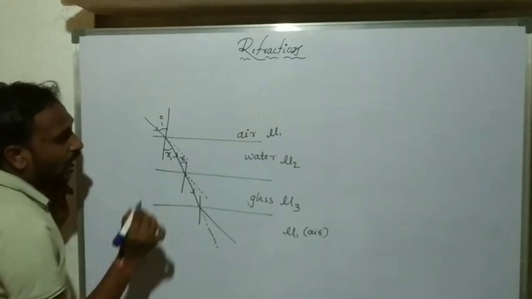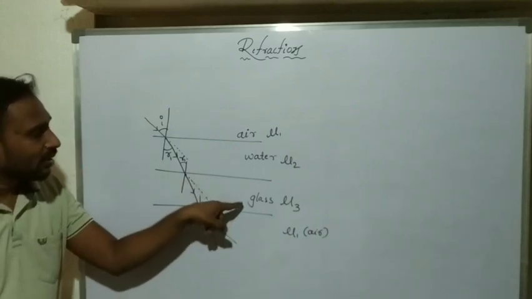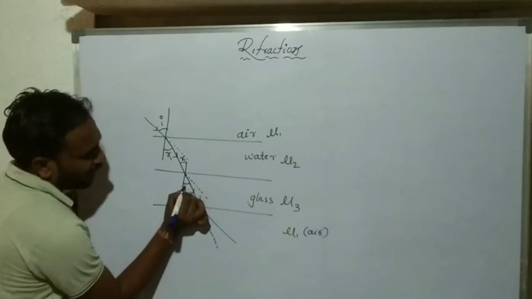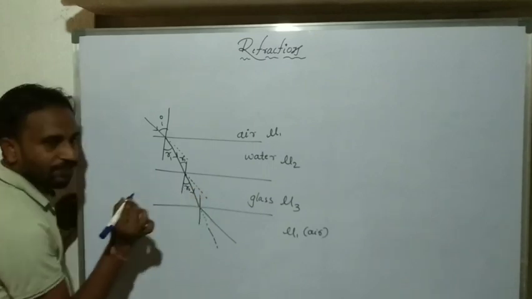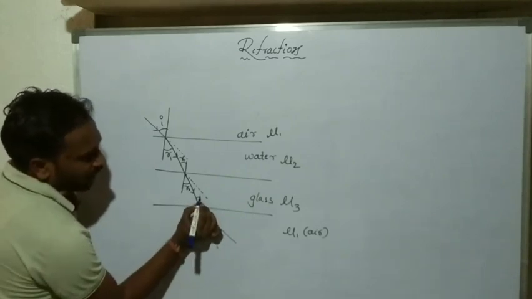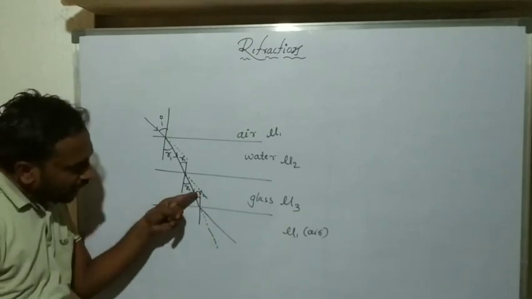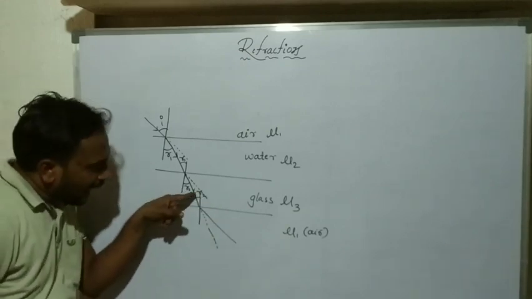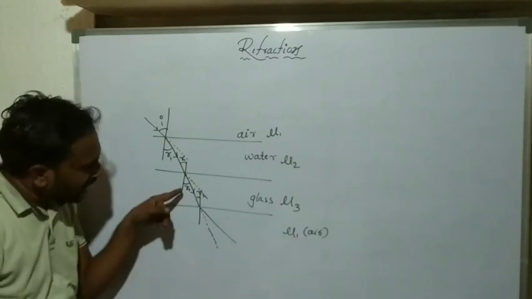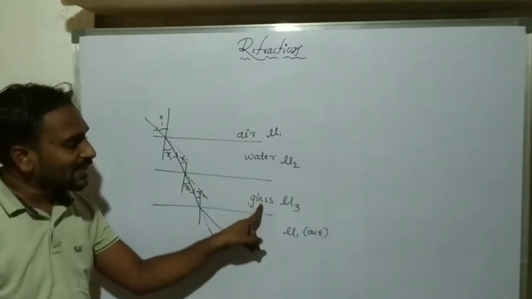Here R1 is nothing but the angle of incidence for the glass surface. And here this one is the angle of refraction, R2. This angle and this angle are both the same, so this angle is R2. So R2 is the angle of incidence for the glass surface, and here R2 is the angle of refraction for the glass surface.